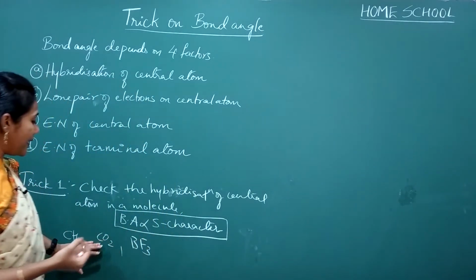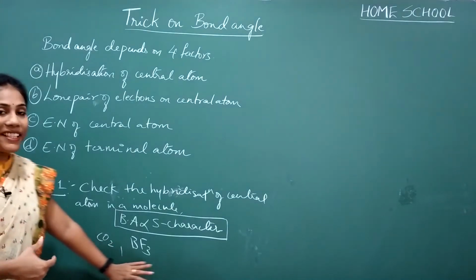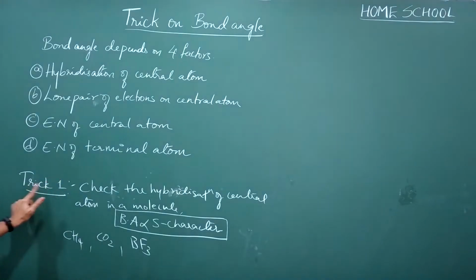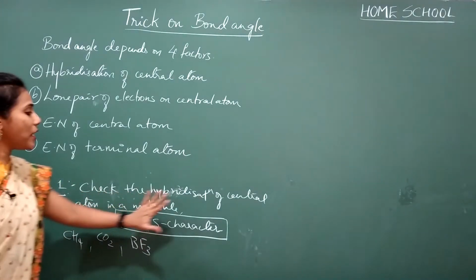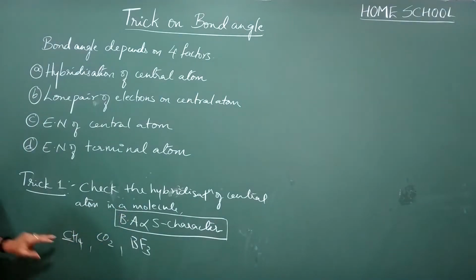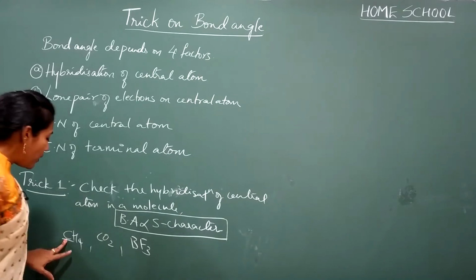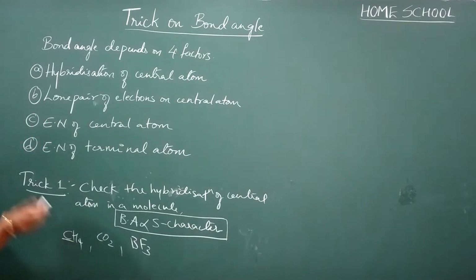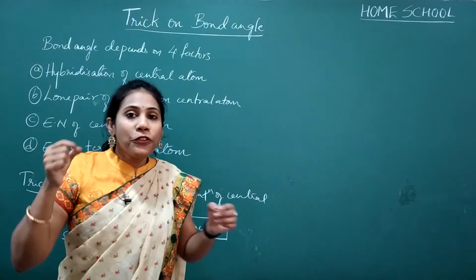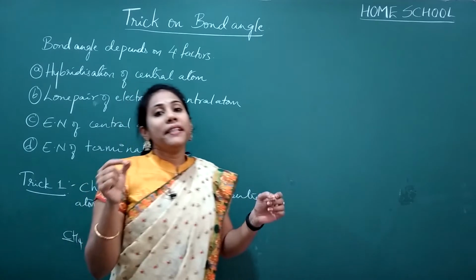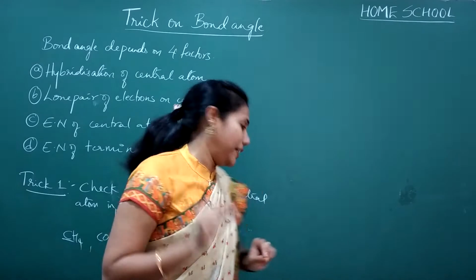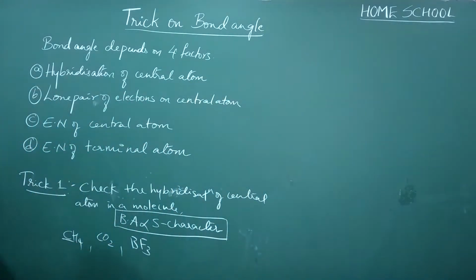So now let us arrange these molecules in the decreasing order of their bond angle. Okay, so what I told you, trick number one is what? First you have to check the hybridization of central atom in a molecule. Okay, so methane, central atom carbon. So what is its hybridization? How do you check? I also told you a trick to find the hybridization. If you have doubt on finding hybridization, you can go to my video trick on hybridization. Okay, fine. Let us find the hybridization here.